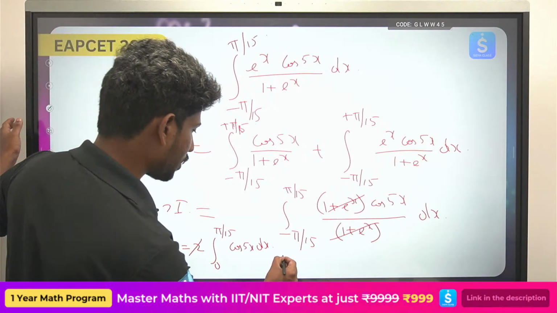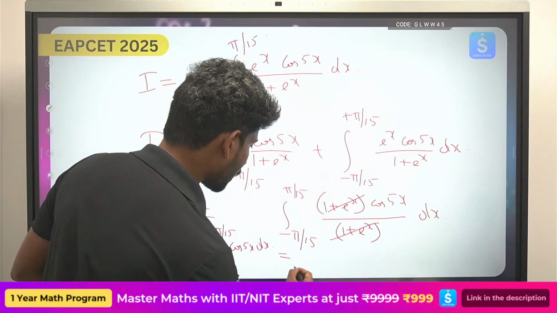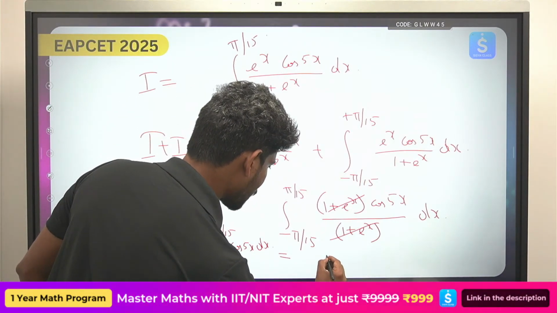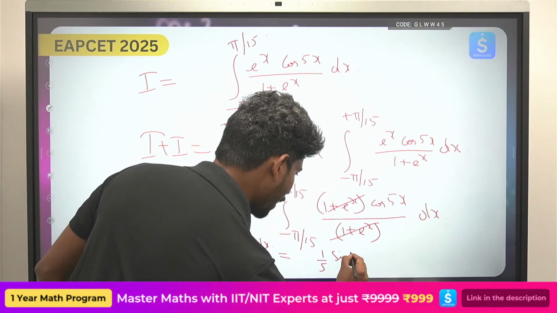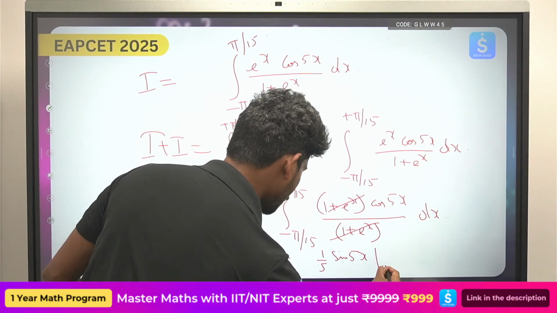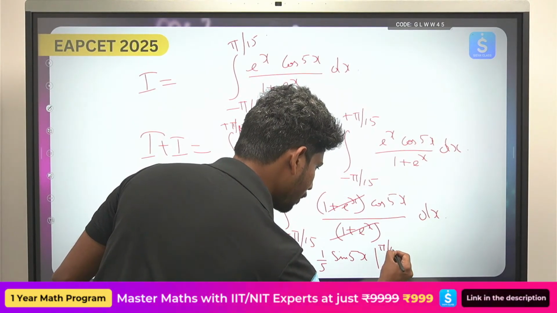So the integral of cos 5x can be written as 1 by 5 sin 5x, and you take the limits from 0 to pi by 15.